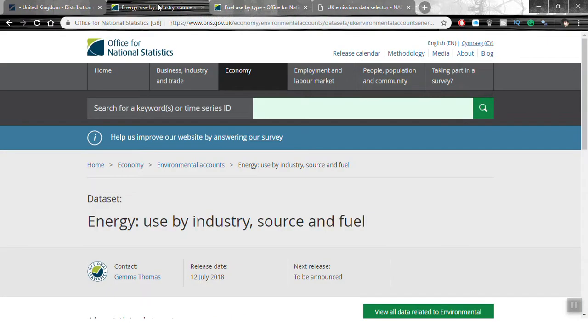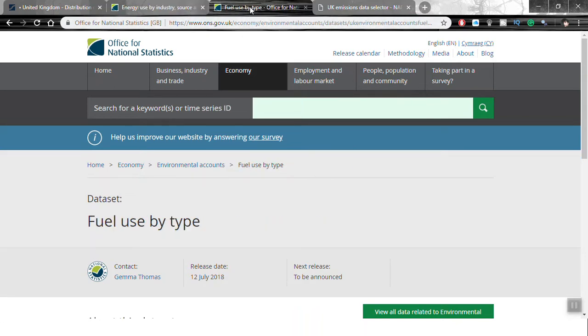Second data source is Office for National Statistics. I have downloaded two data sets from this website. First talks about the amount of different type of fuels being used in various economic activities in respective economic sectors. Second talks about the total amount of non-renewable fuels being consumed from year 1990 to 2016.